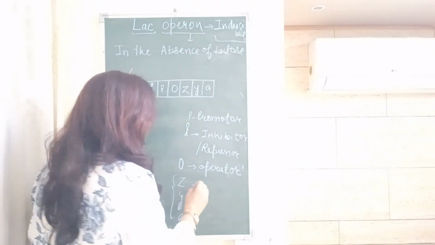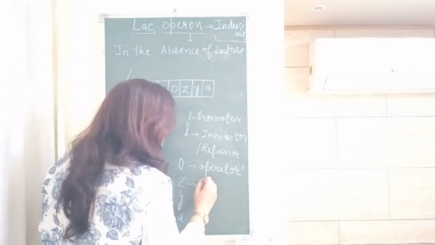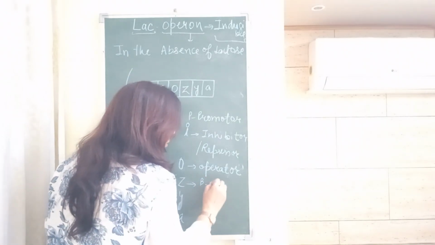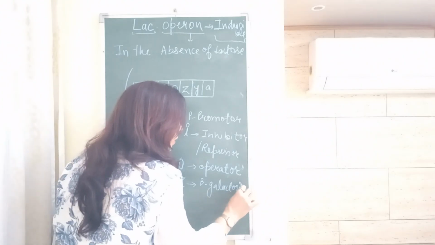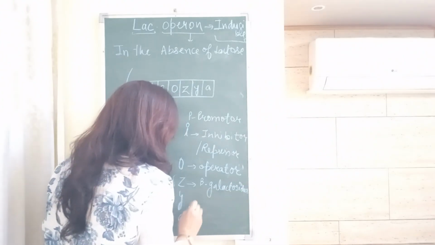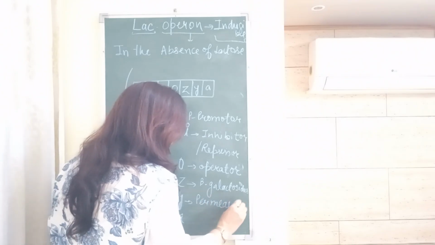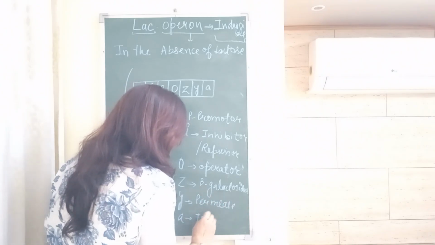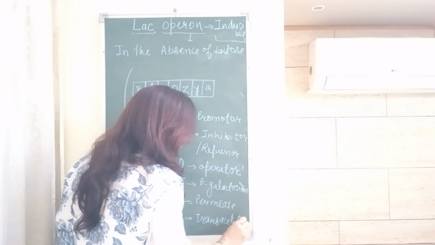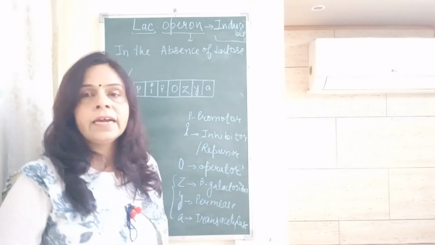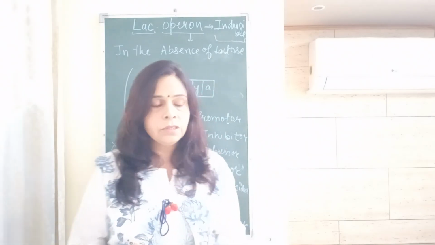Structural genes means after transcription they will be forming some enzymes. Z is forming beta galactosidase. What is Y forming? Y is forming permease, and A is forming transacetylase. Beta galactosidase is the main enzyme for the breakdown of lactose into glucose and galactose.